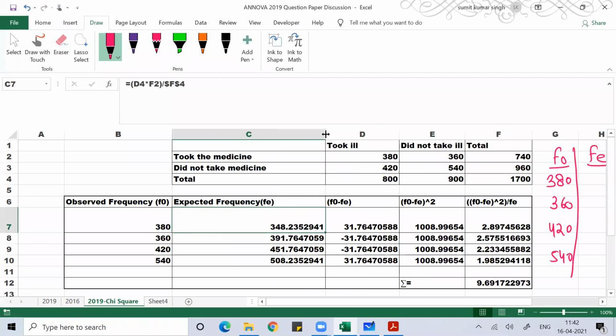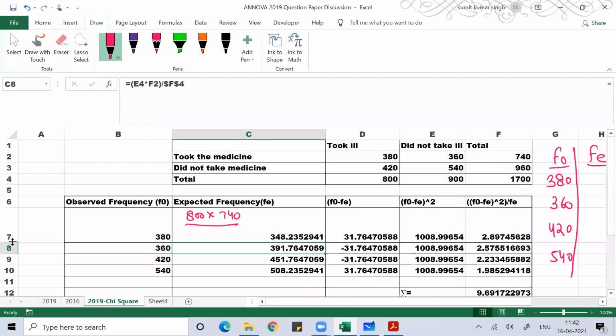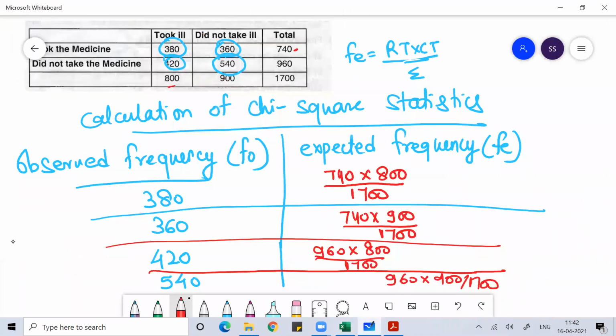So the expected frequency of 380 would be 800 into 740 divided by 1700. I hope you understand this, everyone. Do this calculation by yourself and you will find this value. For each value, you can find a corresponding value that we call the expected frequency.